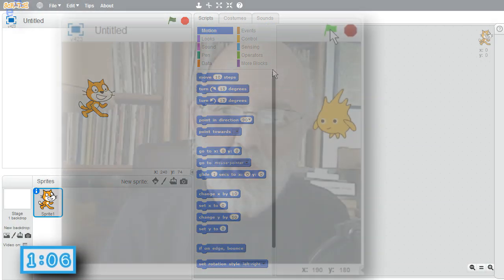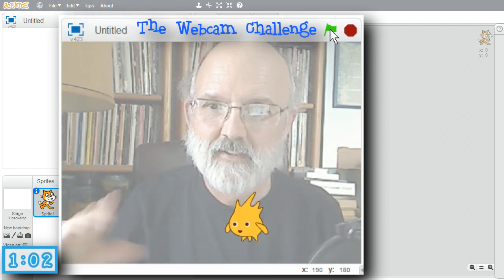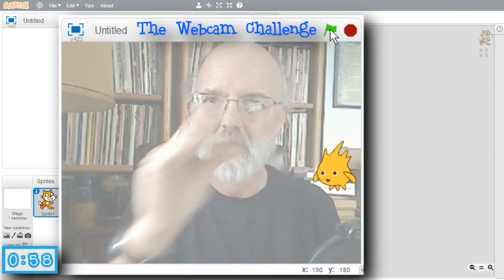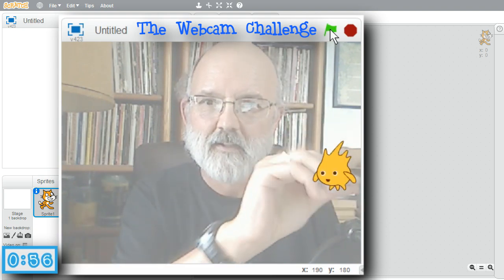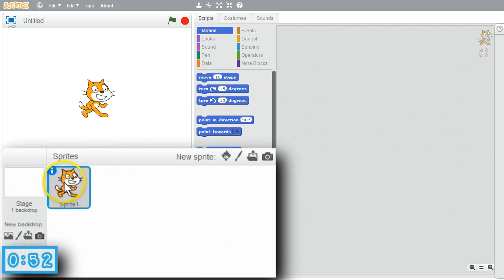In this challenge, I'll introduce real-time video in Scratch from a computer camera such as a webcam or a laptop camera. I'll create a simple game where when I make enough movement behind the gobo sprite, the sprite will move to a new location on the stage. I won't need the cat. Delete the cat.